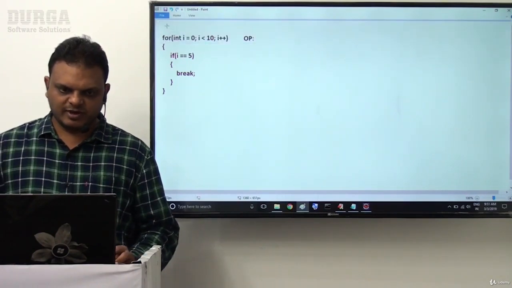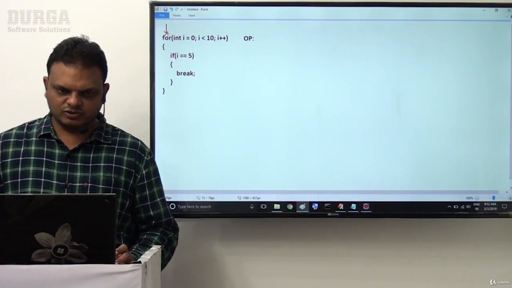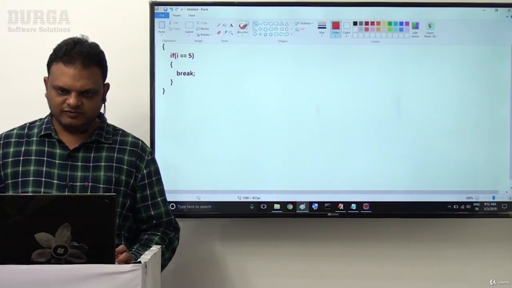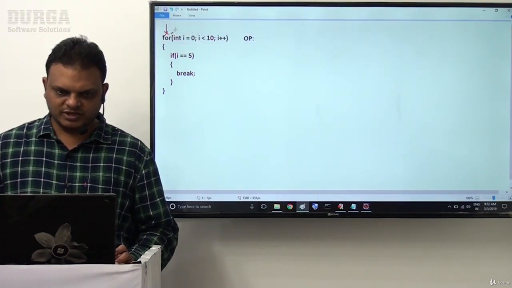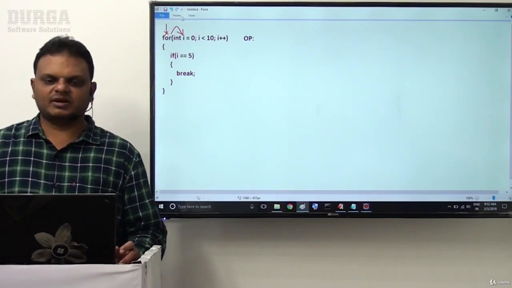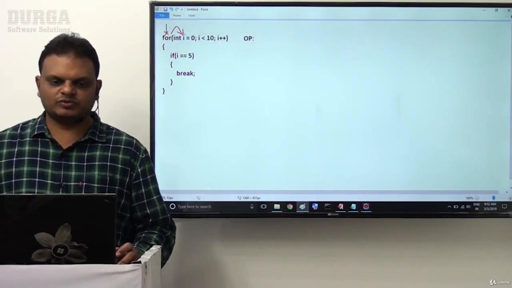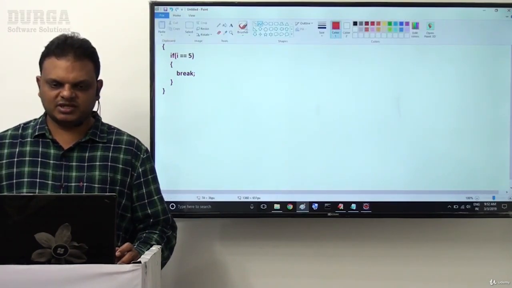First of all, when the JVM encounters this for loop, the flow of execution will come first to the initialization, that means int i = 0, the loop variable initialization, which is expression 1. If it is completed, the flow will come directly to expression 2, the conditional expression.